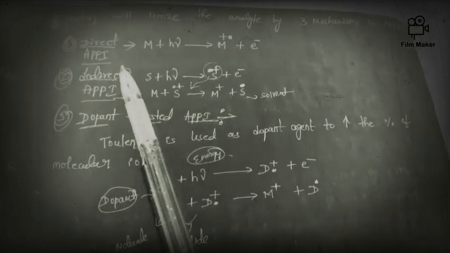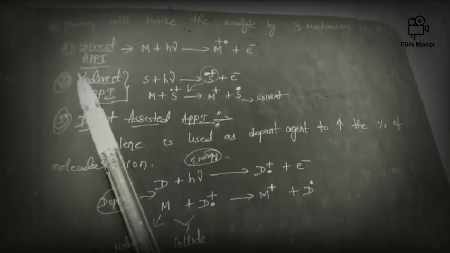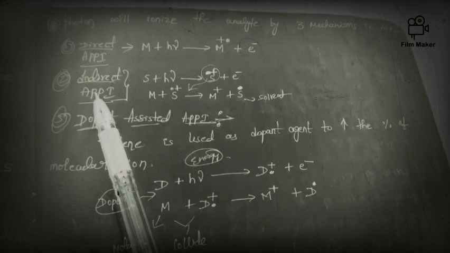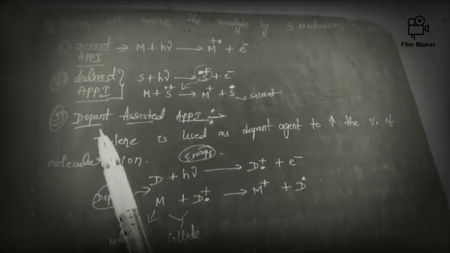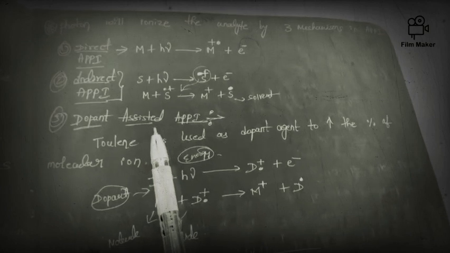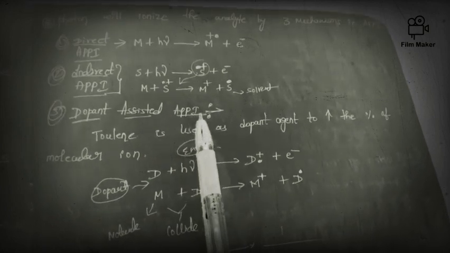We already discussed that the photon will ionize the target analyte or solvent. The first one is direct atmospheric pressure photoionization. The second one is indirect atmospheric pressure photoionization. The third one is dopant assisted atmospheric pressure photoionization.